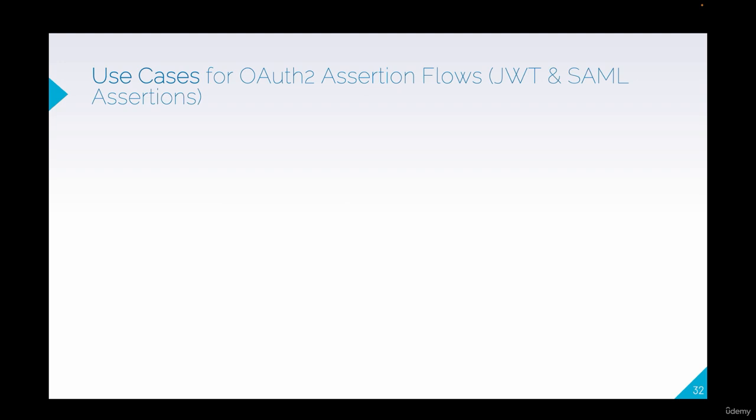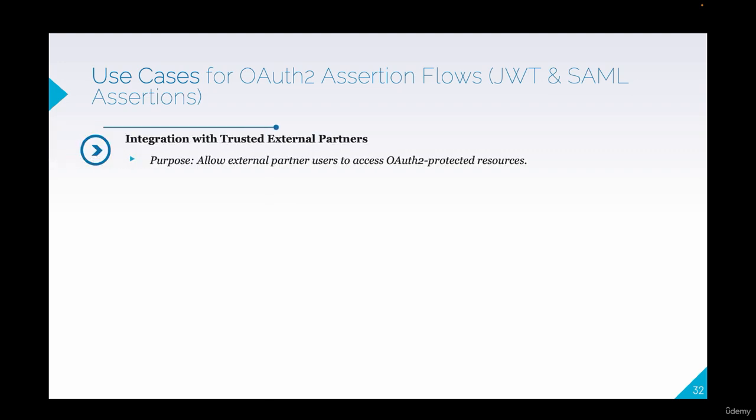The assertion flows provide solutions for integrating various systems seamlessly, so it is essential to understand when and why to use them. First, we have trusted external partners integration. The purpose here is to allow external partner users to access your OAuth 2 protected resources. In this scenario, the partner's identity provider is responsible for handling user authentication. This ensures that external partners can use their own authentication systems while still being granted access to resources within your